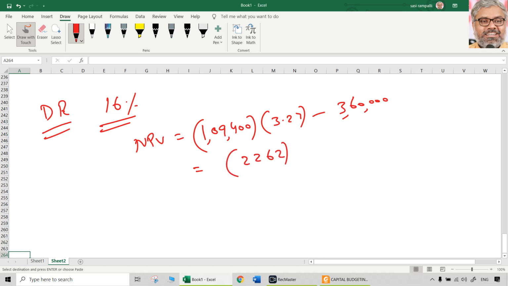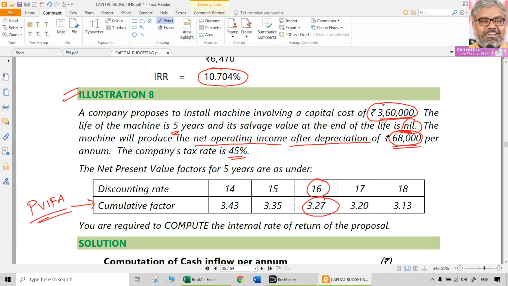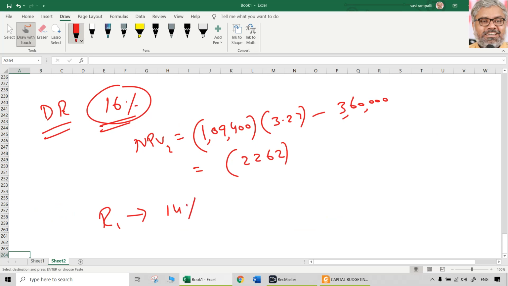That is NPV. When it is negative, we know it is NPV2, and R2 is this 16%. So definitely we need R1. It should be lesser than 16% or more than 16%? Definitely lesser, then only the NPV can rise. NPV is already negative; you want to make it positive, so you have to increase NPV by decreasing the rate. We can take 15% or 14%. If 15% also comes negative, again time waste. Let us directly take 14% as R1.